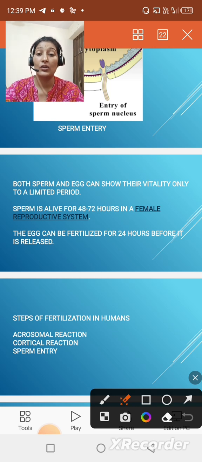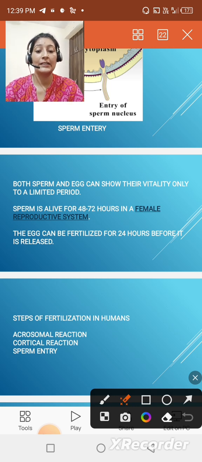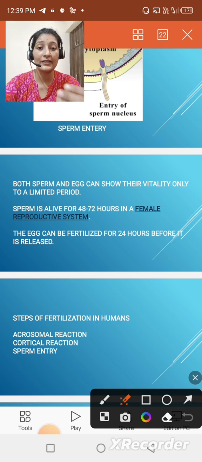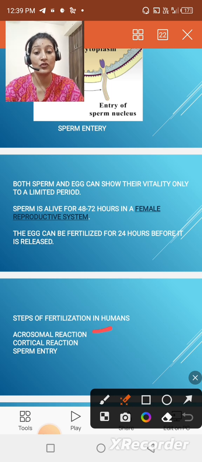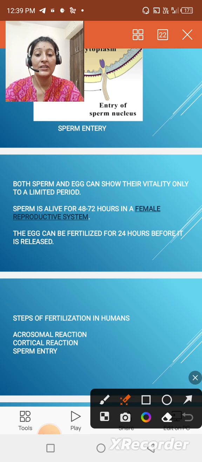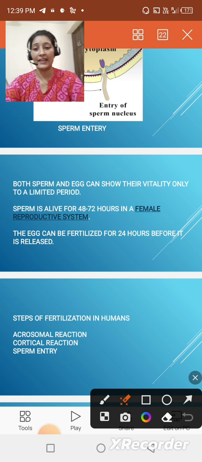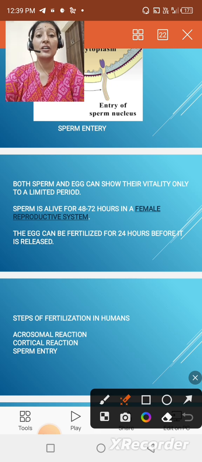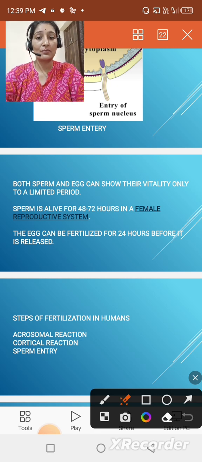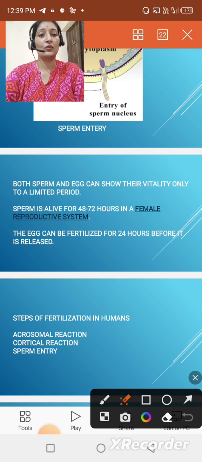Now moving further to the steps of fertilization. What are the various steps involved during the process of fertilization? First is the acrosomal reaction, second is the cortical reaction, third is the sperm entry. So what is the acrosomal reaction? The reaction during which the sperm reaches the egg and breaks the surrounding jelly coat is known as the acrosomal reaction.